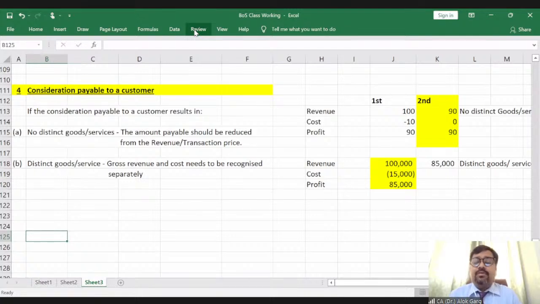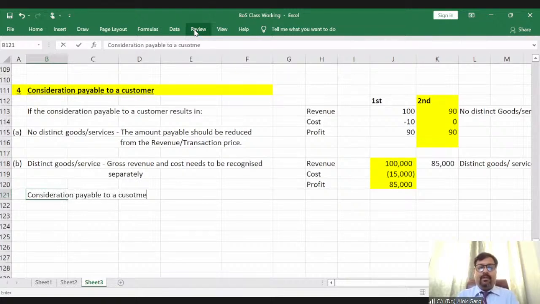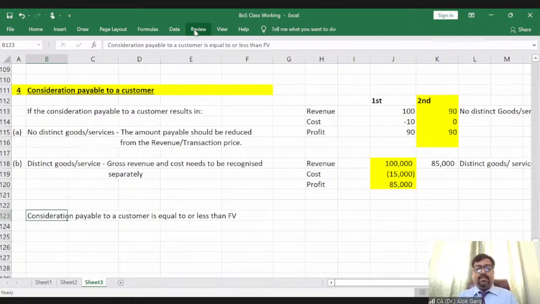So in case of distinct goods and services, you need to see whether the consideration payable to a customer is equal to or less than fair value. If the consideration payable to a customer is equal to or less than fair value, then the cost needs to be recognized for this amount.